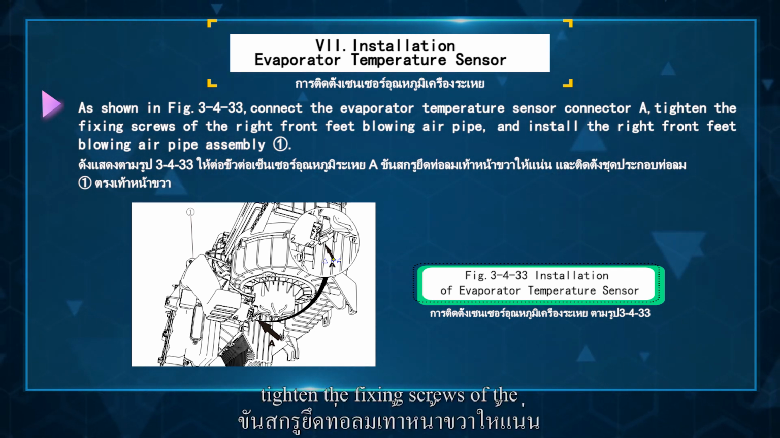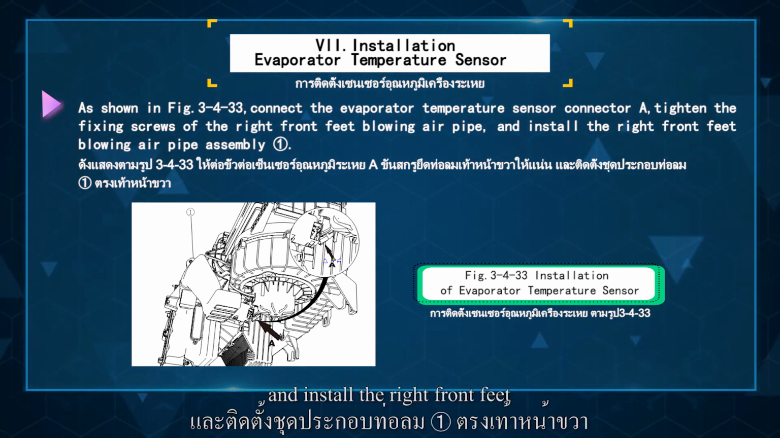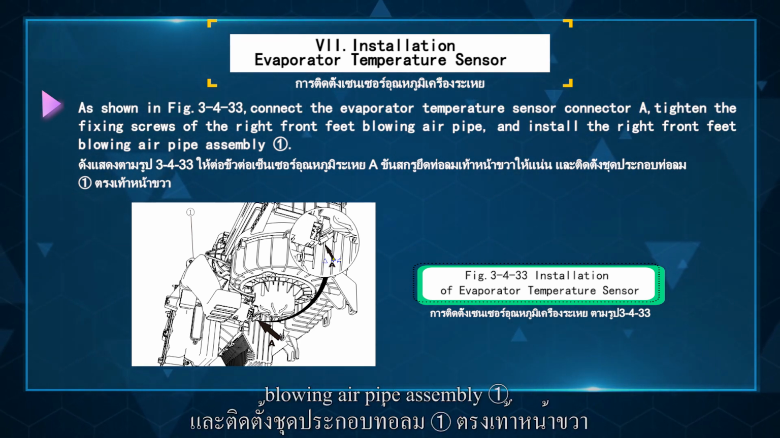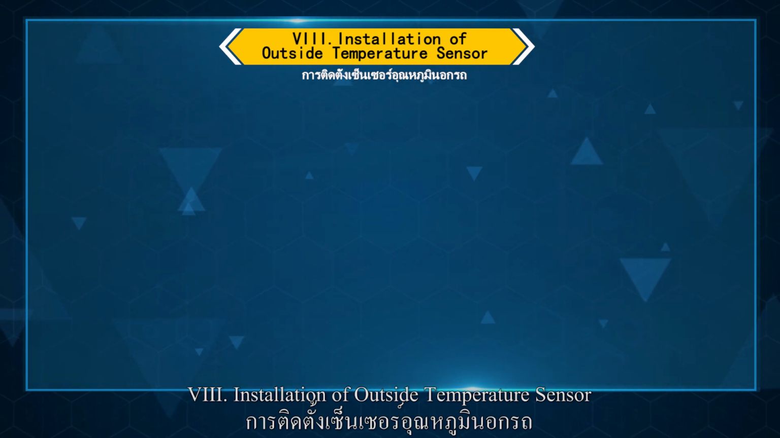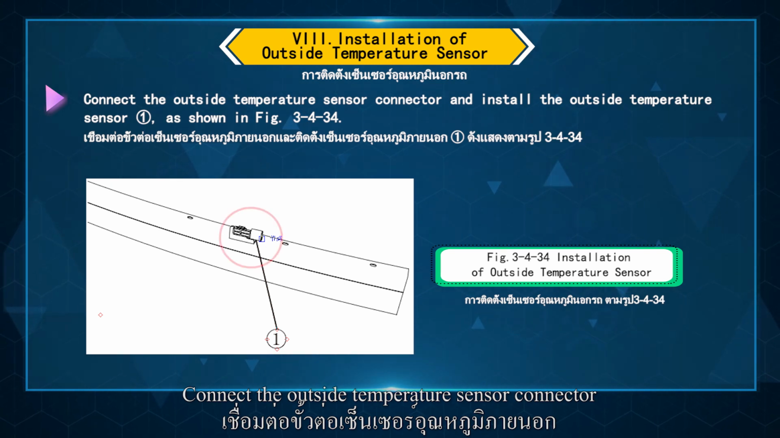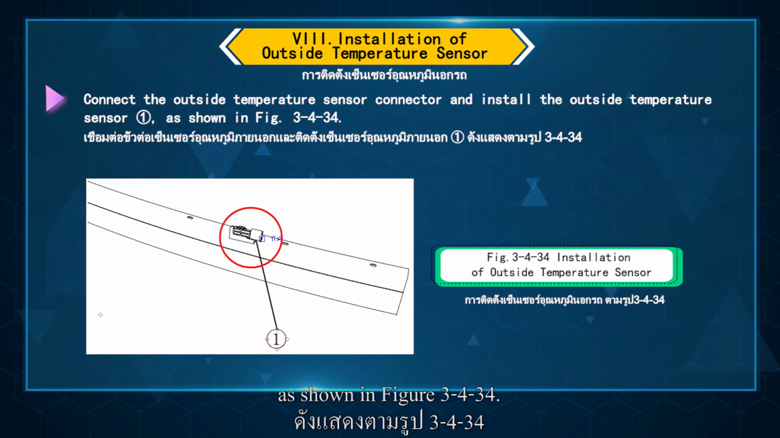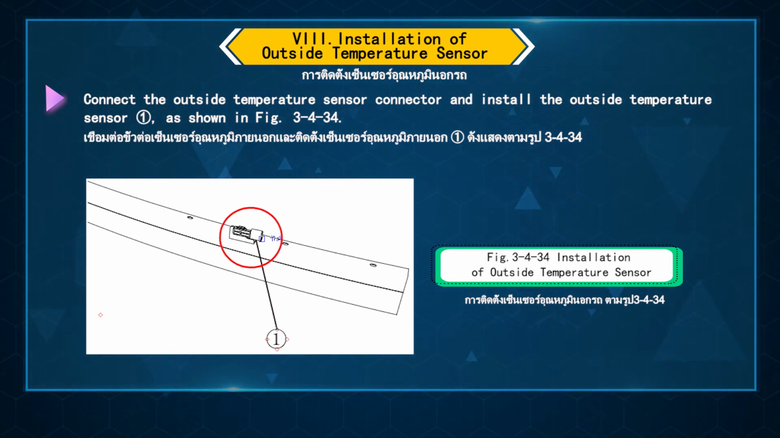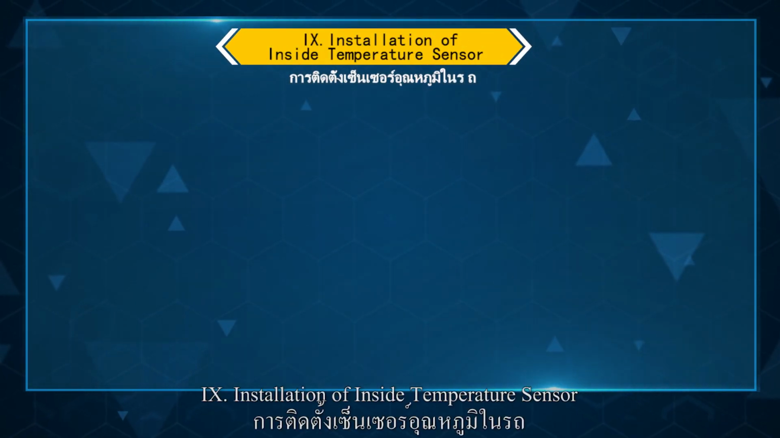Tighten the fixing screws of the right front feed blowing air pipe, and install the right front feed blowing air pipe assembly circle 1. 8. Installation of outside temperature sensor. Connect the outside temperature sensor connector and install the outside temperature sensor circle 1, as shown in Figure 3.2.4.34.